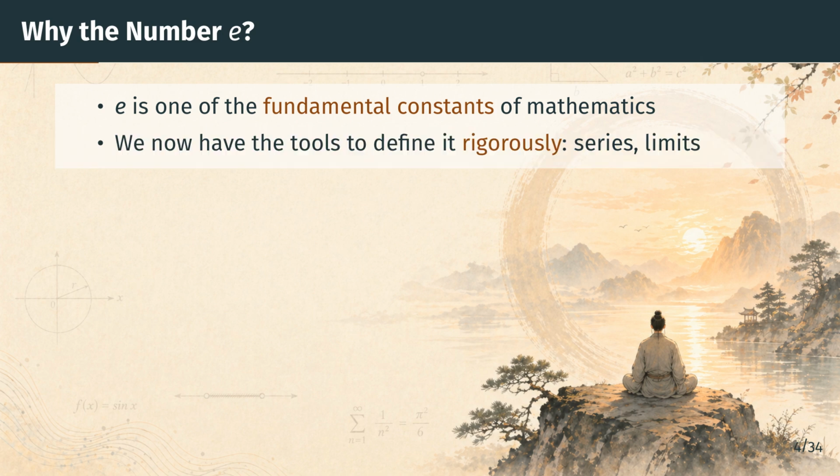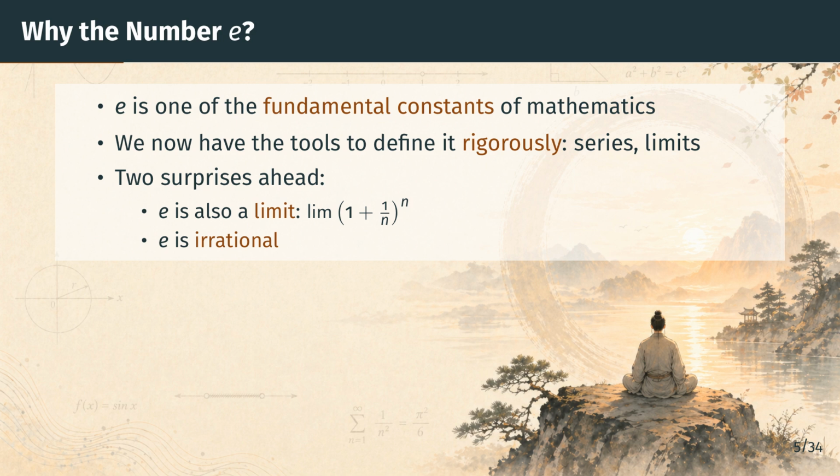Here is the good news. We do not need any new machinery. Over the last several sections, we built a careful theory of infinite series. We analyzed the geometric series in detail, and we introduced upper and lower limits. Those are exactly the tools needed to define e rigorously and to study it. This section is really a showcase. It demonstrates how the abstract theory pays off on a concrete and famous example. Next, let's preview the two surprises waiting for us.